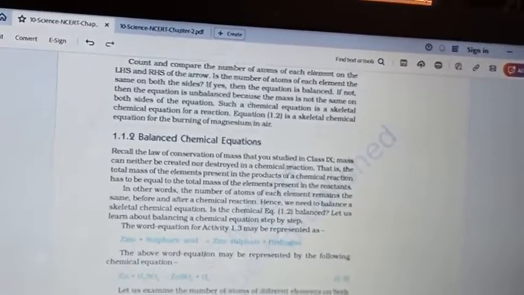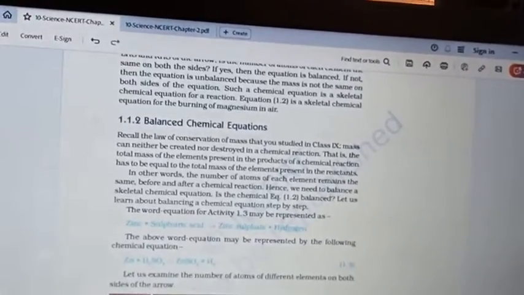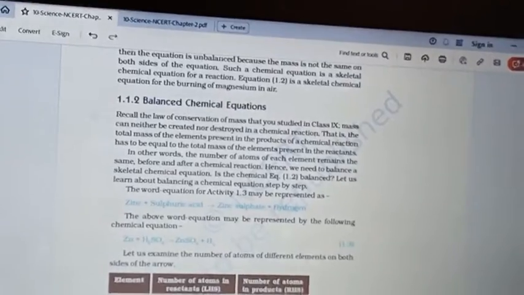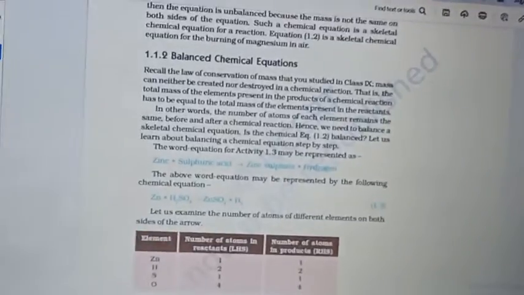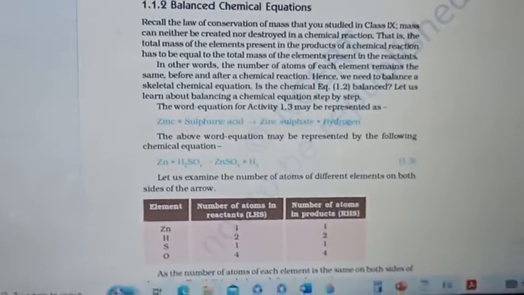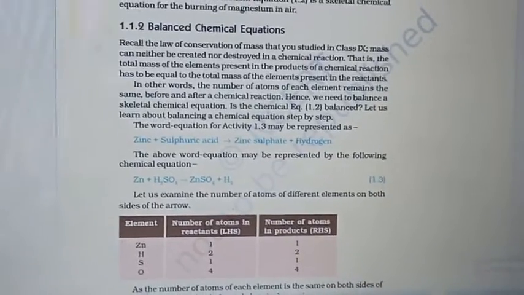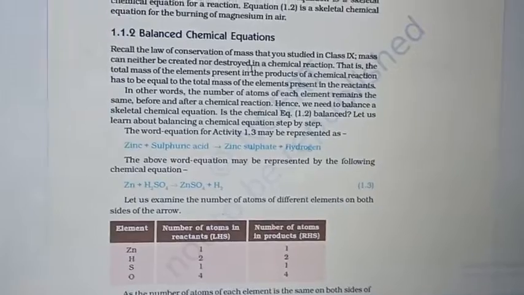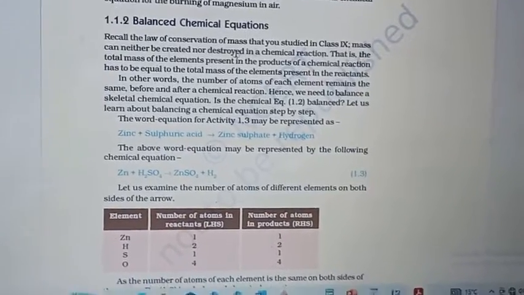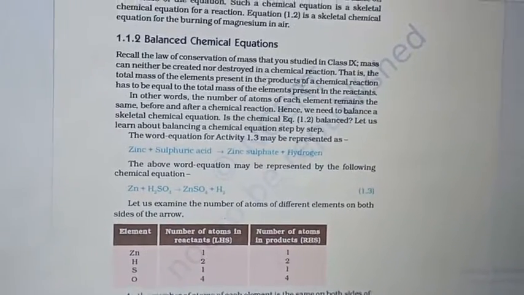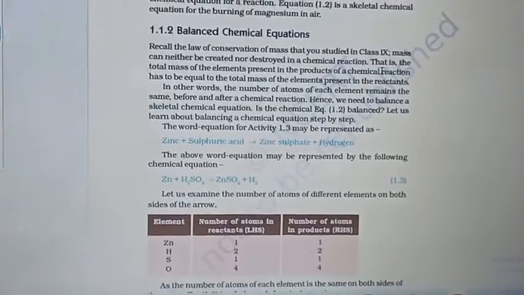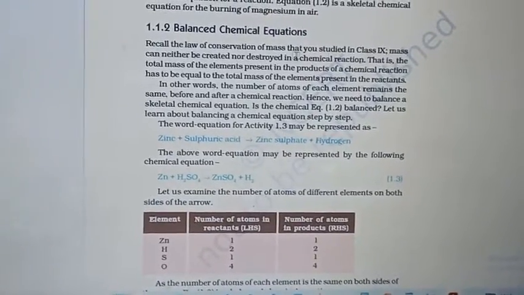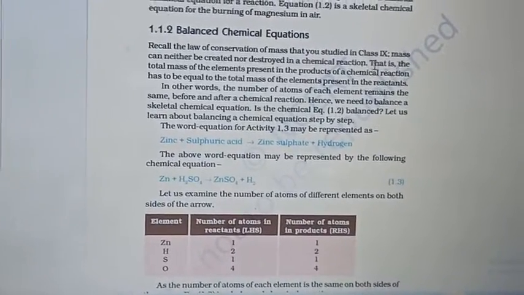1.1.2 In a balanced chemical equation. What does a balanced chemical equation mean? It means that the number of atoms on the product side and the reactant side should be equal. So recall the law of conservation of mass that we studied in class 9: mass can neither be created nor destroyed in a chemical reaction, meaning there will be no loss of any mass, in either the reactants or the products.